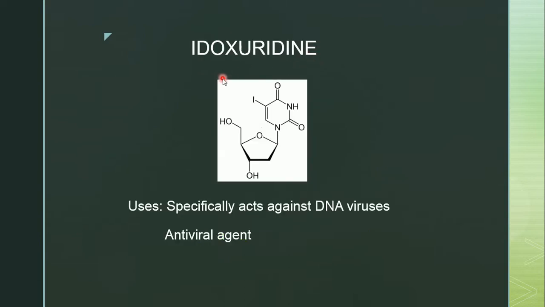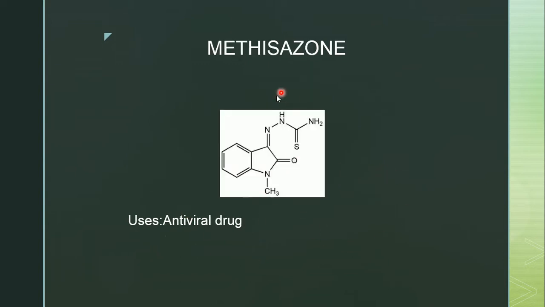Next structure is idoxuridine. Ido indicates iodine group is present in this structure. Here there is a pyrimidine ring with two ketone groups at second position and sixth position, and at fifth position there is an iodine group, and ribose sugar is there, and one more OH group is attached at this position. It is used specifically against DNA viruses, means DNA containing viruses, and it is an antiviral agent.